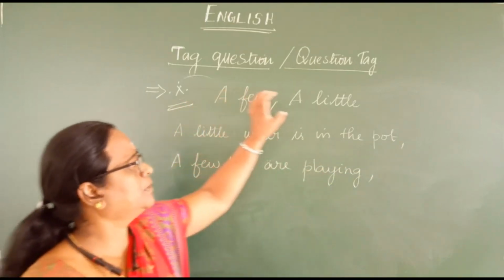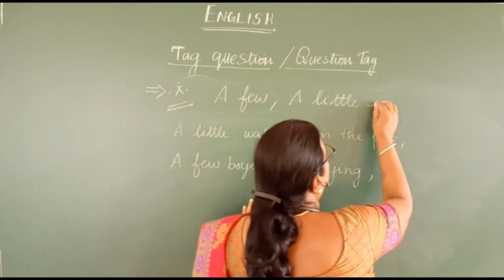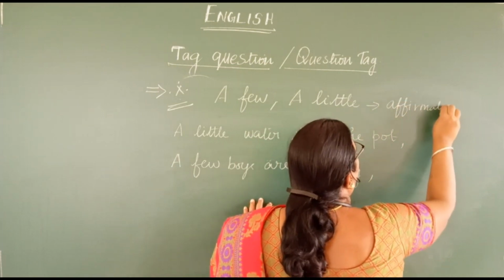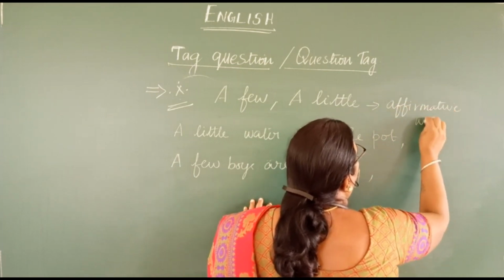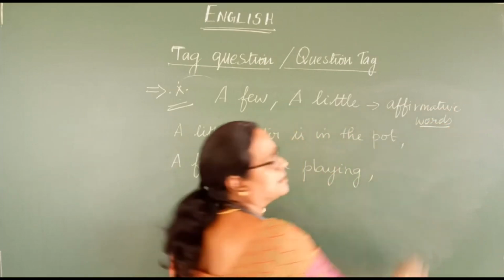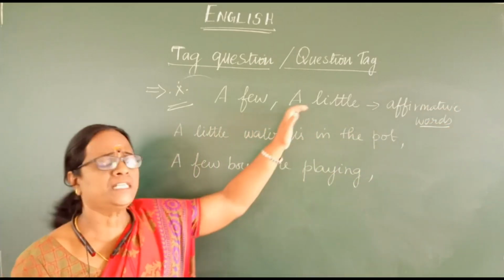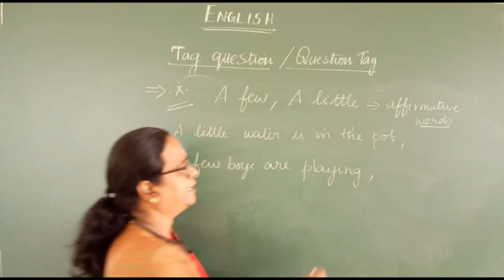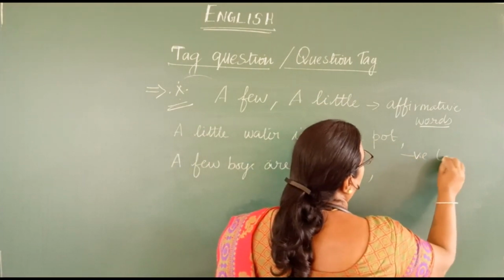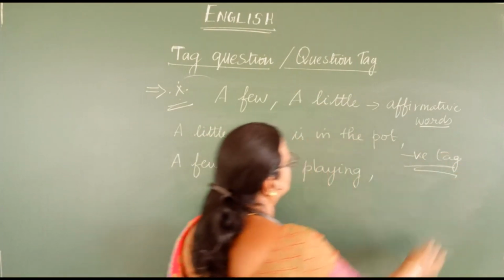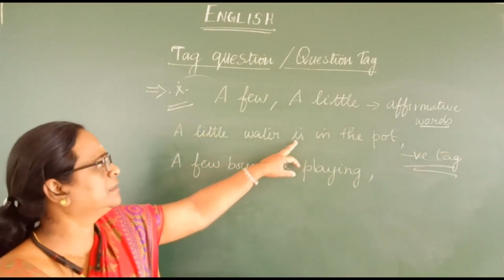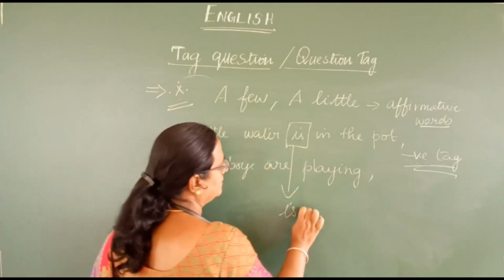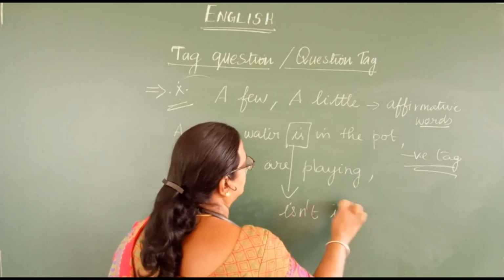A few and a little are considered to be affirmative words in a sentence. That means it speaks for positive. So what you have to do is make a negative tag for this. So what is the auxiliary verb here? Is. So you make the question tag as isn't it.